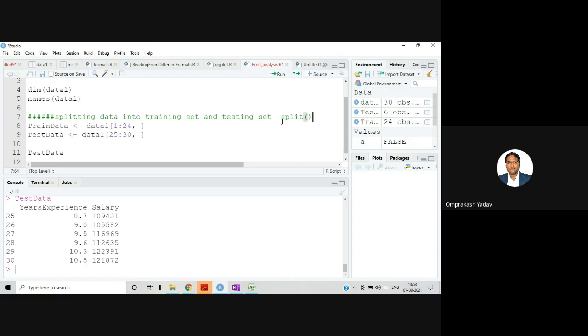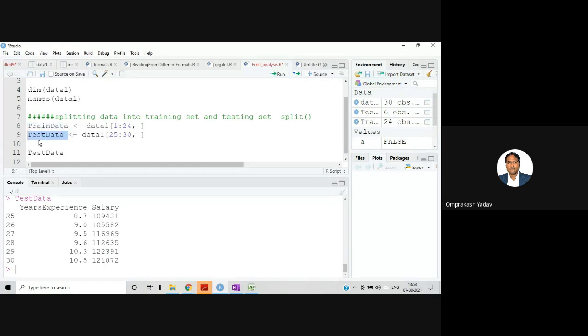It should not be in a sequence, because if you choose in sequence, the bias can be very high. We should have low bias and low variance. Otherwise, your model will be biased to your training data. So you can use the split function to randomly divide the data into 80% and 20%.